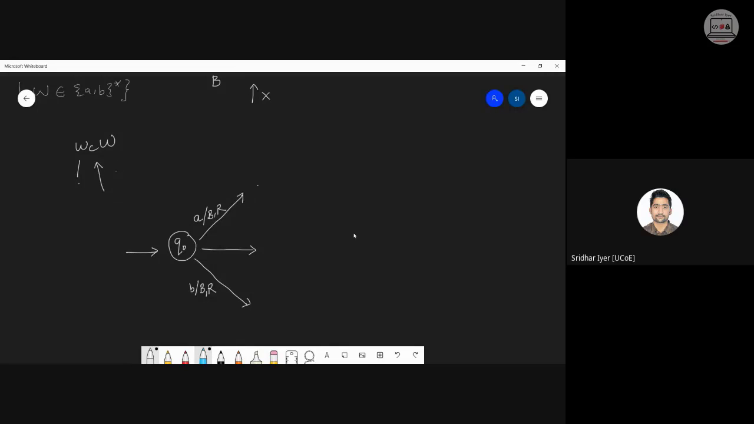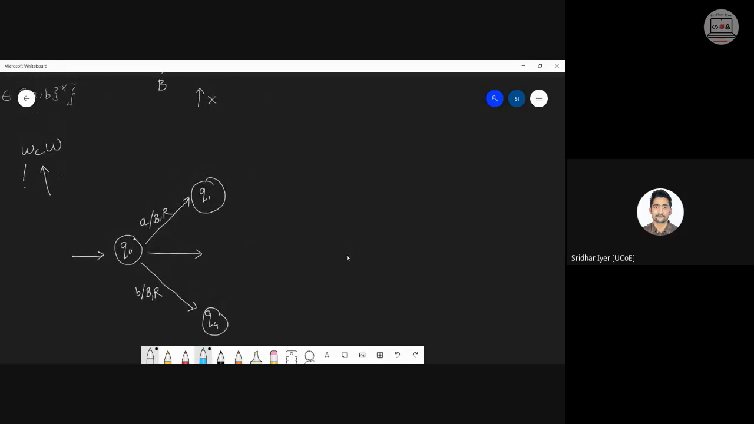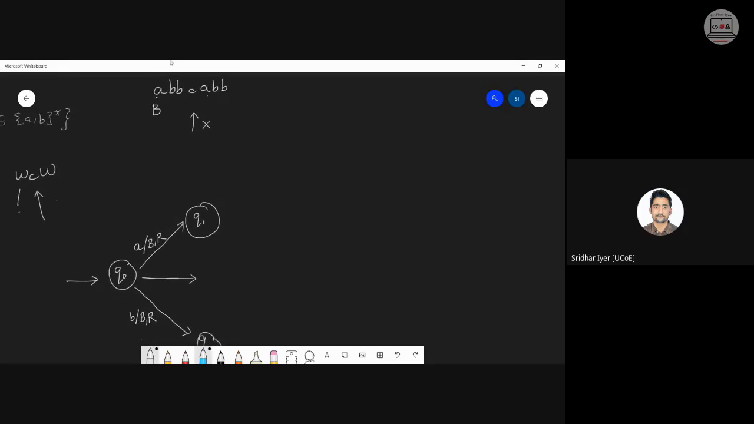Okay. Now let's talk about state Q1 and state Q4. There will be states in between, and we'll fill them up later. Now in Q1, what are we doing? After reading the first symbol A, we are going to bypass every other character, whether A or B or anything else. So I will write A, R and B, R. What I'm trying to find is the character C.